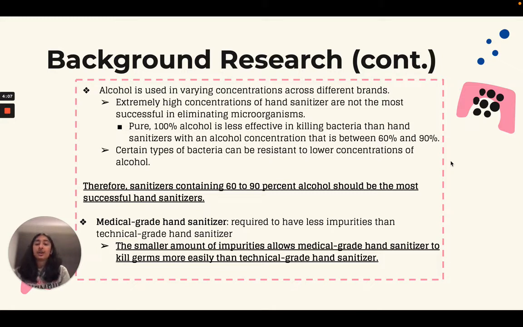Now, the most effective concentration of alcohol in hand sanitizer is between 60 and 90%, and I thought that the higher ranges of alcohol concentration would be a lot more effective, which is why I said that the more effective hand sanitizers would be between 70 and 90% in alcohol concentration.